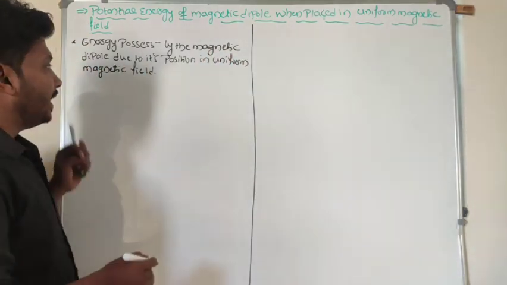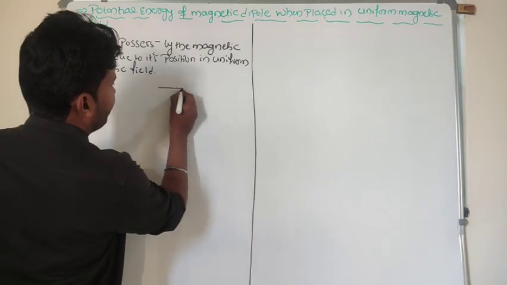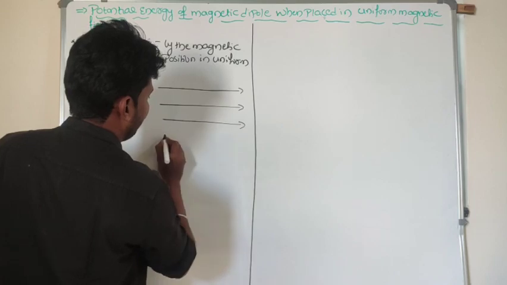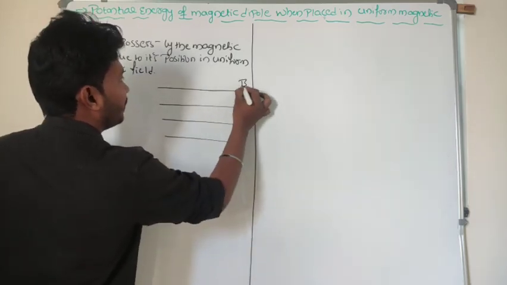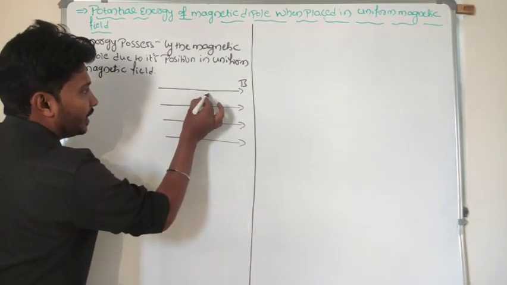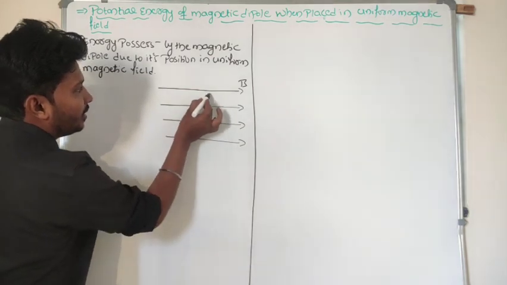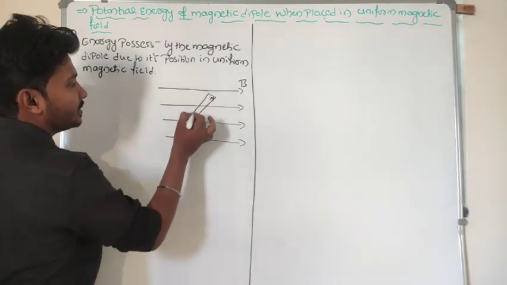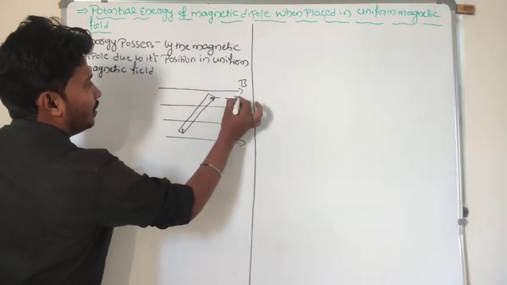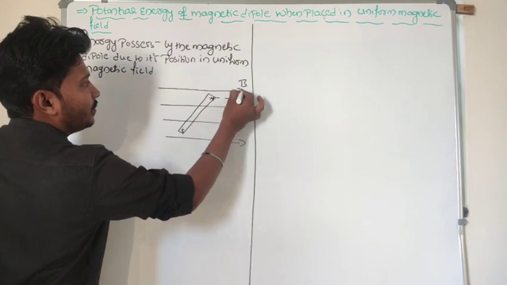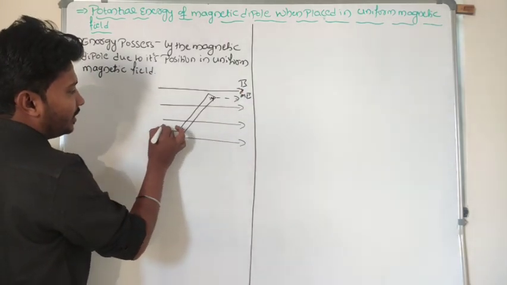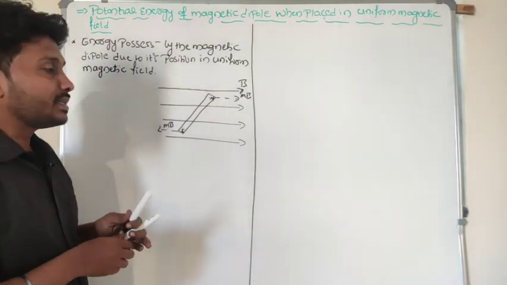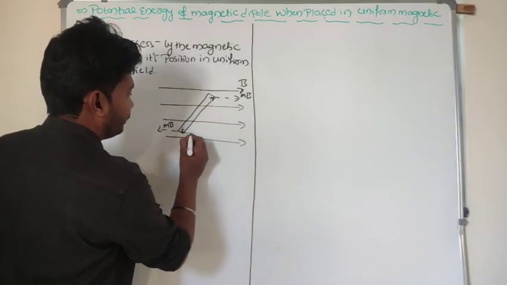Now, the dipole is placed in a uniform magnetic field. Look here, these are all the magnetic field lines, and this is the direction of the magnetic field lines. If the magnetic dipole is placed in this uniform magnetic field, treat this as the north pole and this as the south pole. M B is acting towards the direction of the magnetic field here, and here M B is acting opposite to the direction of the magnetic field. Then torque acts on this magnetic dipole.